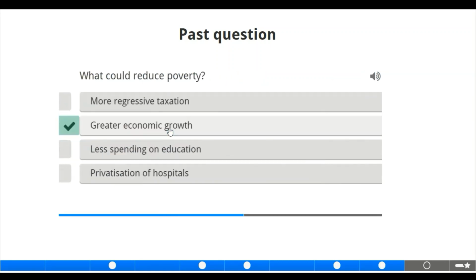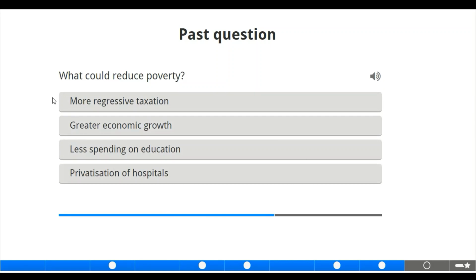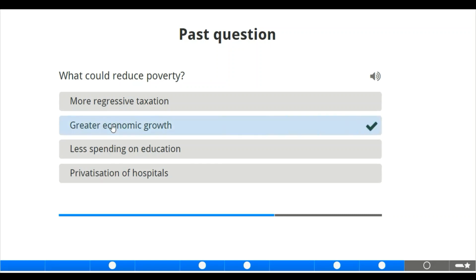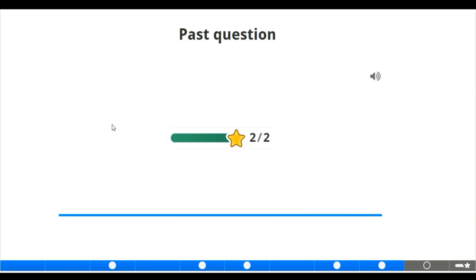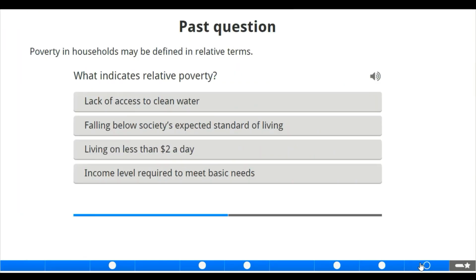Now we have another question here also. What could reduce poverty? Of course, we have discussed the policies to reduce poverty here. Now let us check out the options. More regressive taxation, is that so? Greater economic growth, less spending on education, privatization of hospitals. Of course, when there is greater economic growth, that is, economic capacity of producing goods, it will reduce poverty. Now we also move to the next slide.